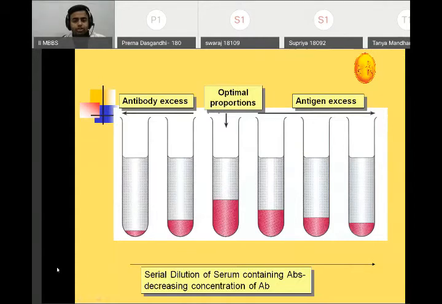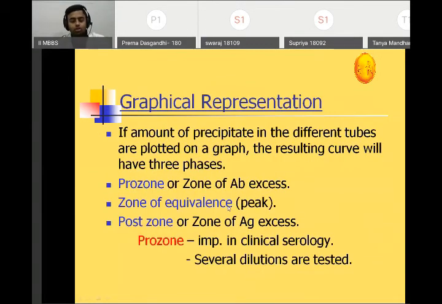So this is a diagram showing the optimal proportion of antibody and antigen in the middle tubes. Initially the antibodies are in excess, and in the later ones the antigen is in excess. That is why in the first two and the last two tubes the reaction is very less. Where the antigen and antibody are in optimal proportion, it gives a good antigen-antibody reaction. That is called the prozone phenomenon.